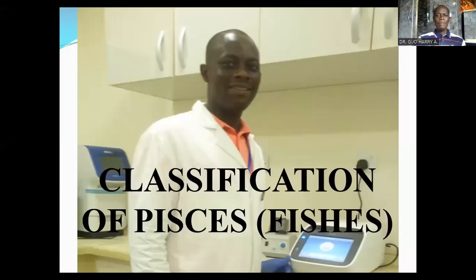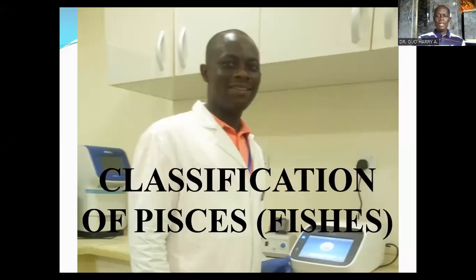In today's lecture, we are going to look at the classification of Pisces, that's the fishes. Earlier, we had looked at the Pisces. We had established that the word Pisces is a conventional name that's used to describe all fish and fish-like vertebrates. And we also looked at the anatomy and physiology of the Pisces. So today, we are going to look at the classification of these Pisces into various classes. Today's lecture will be centered on the Agnathostomata.